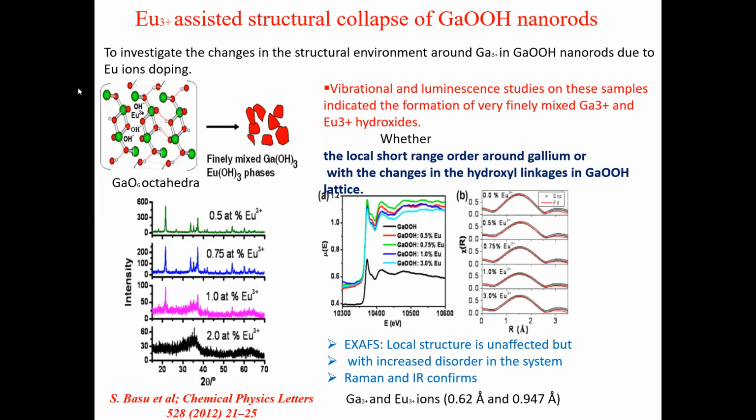So at certain doping we found a final mixed phase of gallium oxyhydroxide as well as Eu(OH)3 phases, which has been confirmed by fitting the experimental spectra with the EXAFS function.